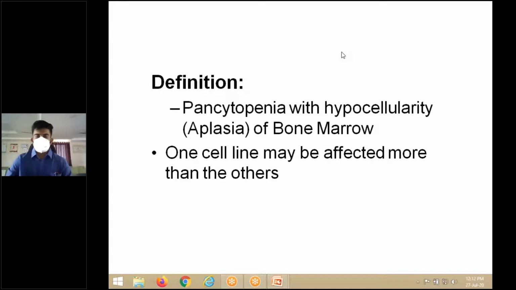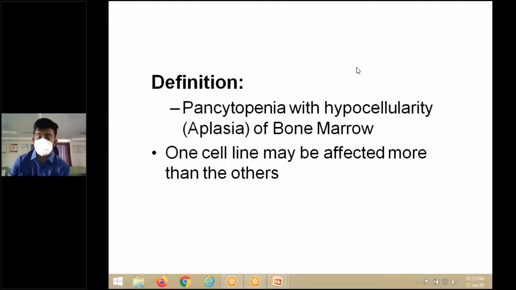We'll continue. So here, pancytopenia with hypocellularity or aplasia of the bone marrow. One cell line may be affected more than the others. So, like I was talking, there can be anemia predominant, or there can be WBC, neutropenia predominant, or sorry, lymphopenia predominant, and it can also be thrombocytopenia predominant.